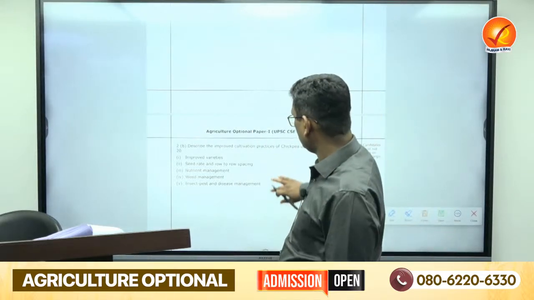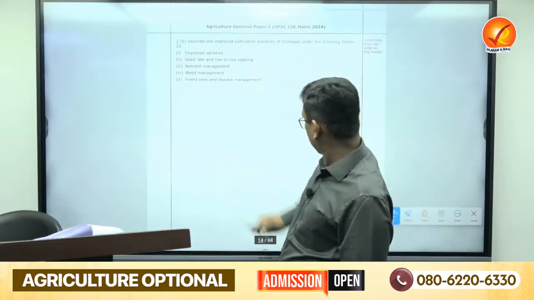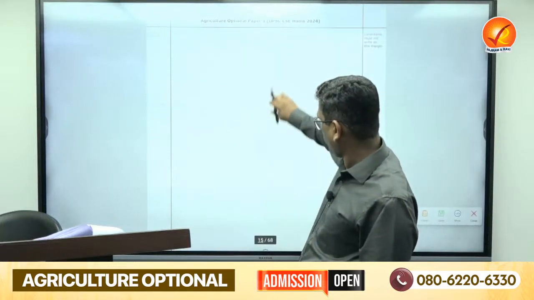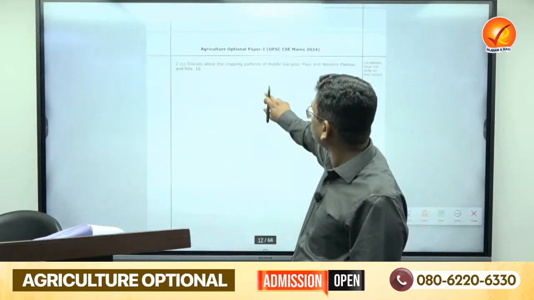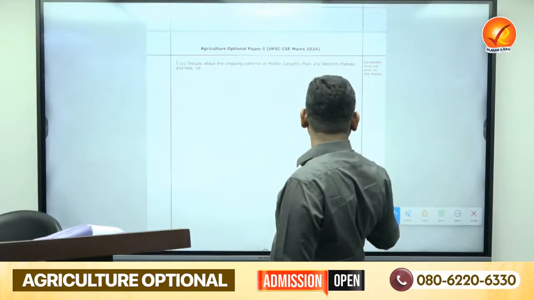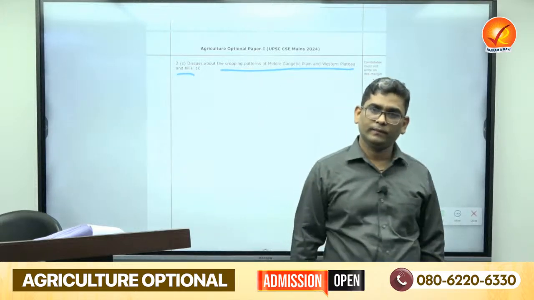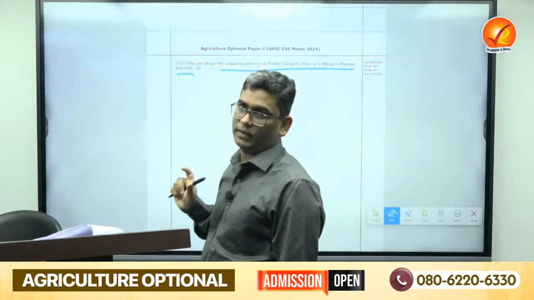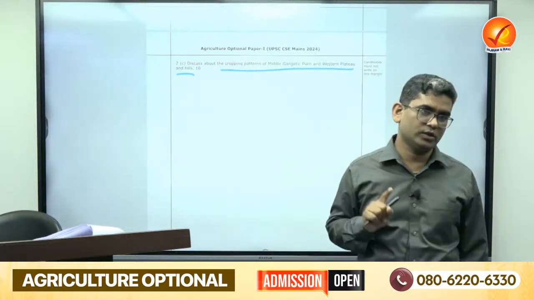Okay, next. Discuss the cropping pattern in the middle Gangetic plain. Here you get a chance to draw India's map. What is the question? Cropping pattern. You just write down the definition of cropping pattern: the areas covered under specific crops at a specific time is called cropping pattern. A simple definition you can write.